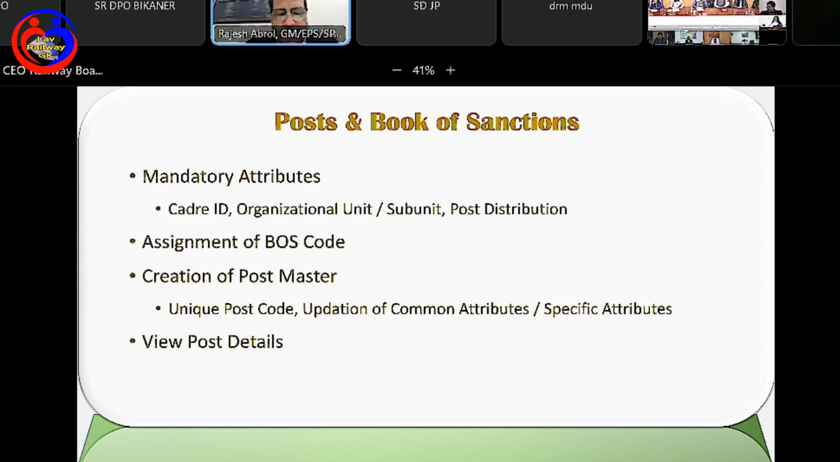So you will very easily be able to see all the posts that are available in, let's say, a unit or the zone as a whole or the Indian Railways as a whole or smaller units. So that will go a long way in giving you a very good picture about what all resources are available in the units as far as manpower is concerned.